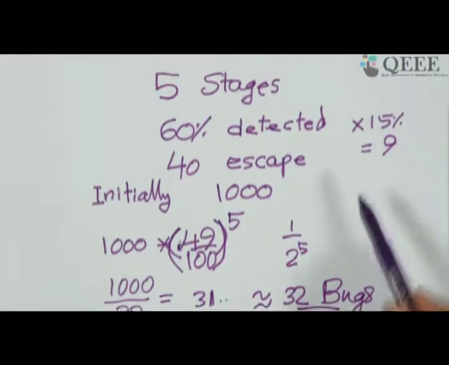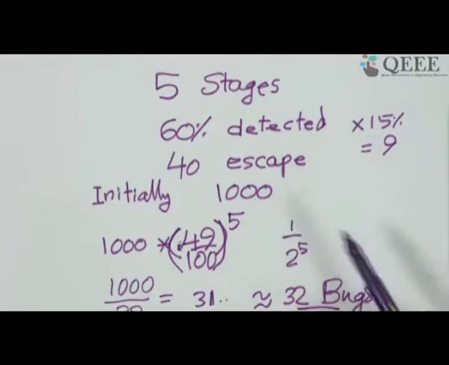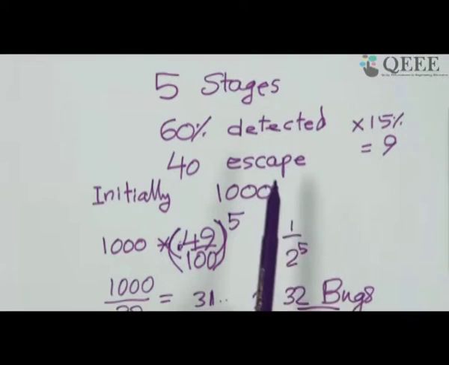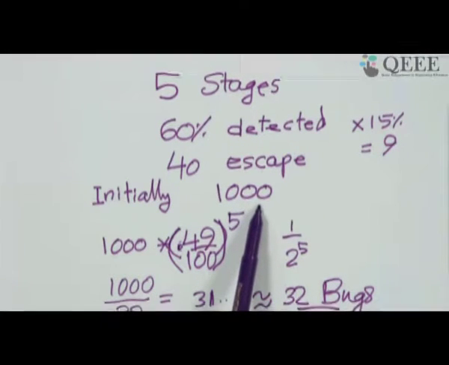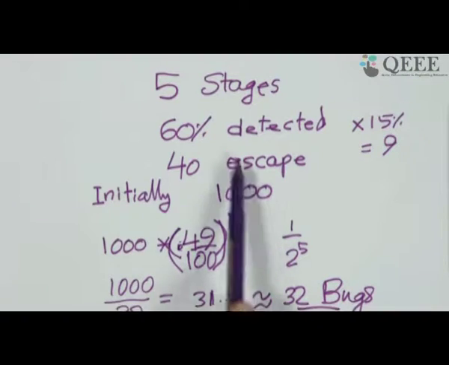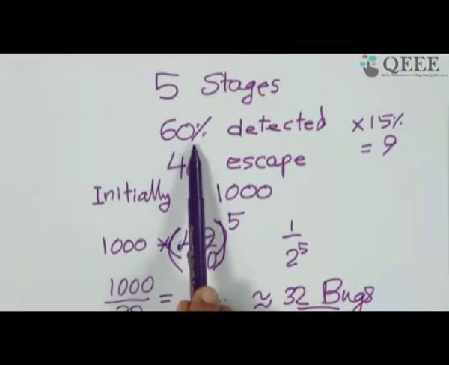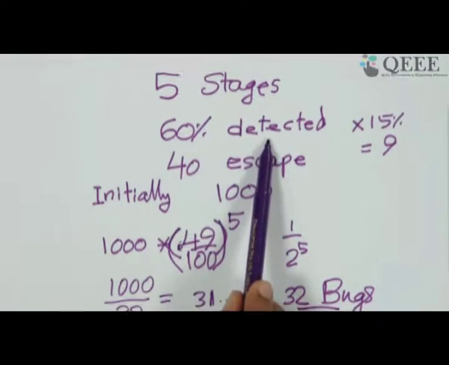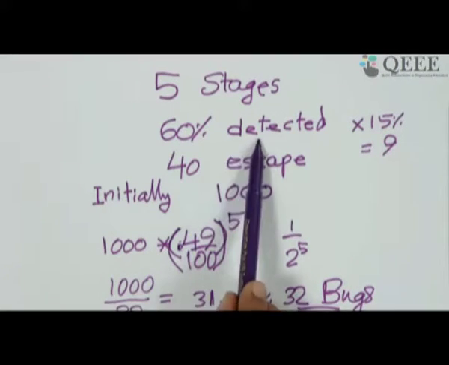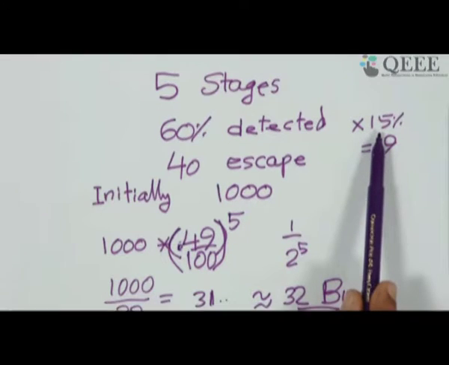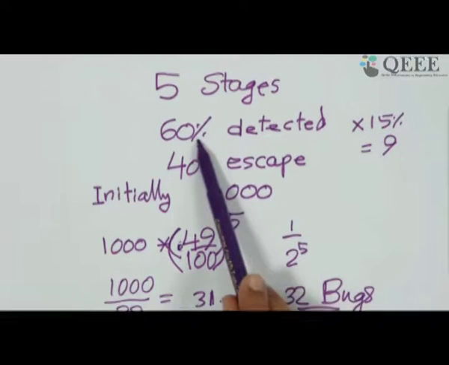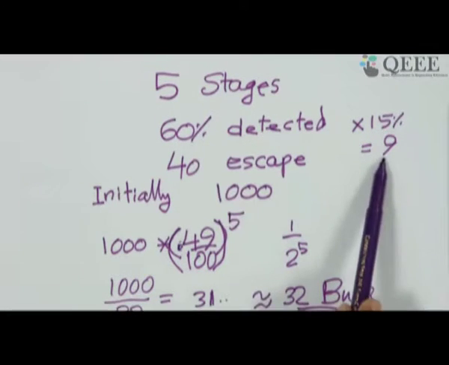Let me just repeat the solution. We had 5 stages of testing. Initially there are 1000 bugs. 60% gets detected, but each detected one, while fixing, doesn't get completely fixed. 15% still remain, so 15% of 60 is 9.